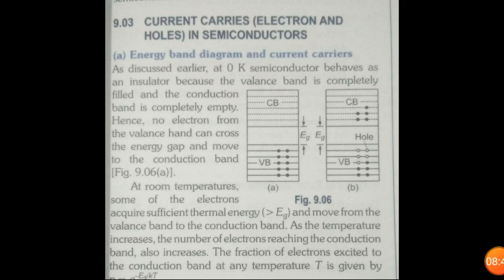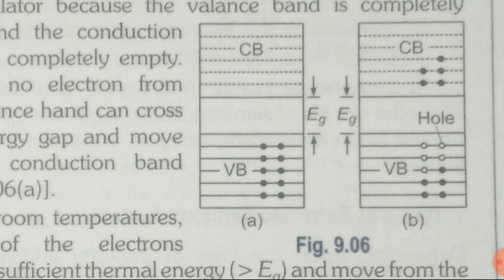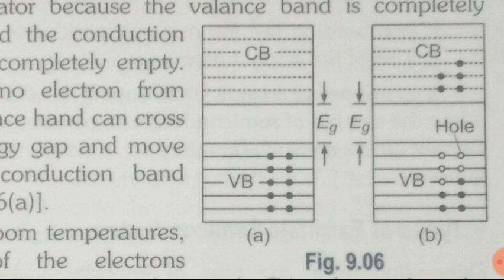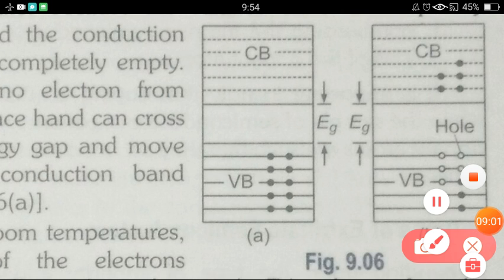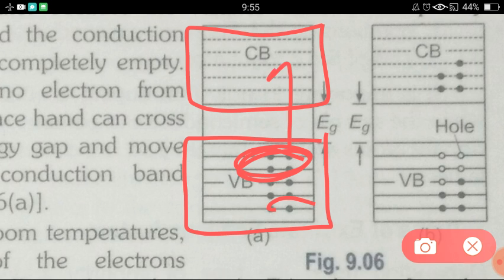Now, the next topic is current carriers, that is electrons and holes in a semiconductor. Here you can see in figures A and B, two bands are there, valence band and conduction band. The valence band is completely filled and the conduction band is completely empty. When energy is supplied, the electrons on the upper part of the valence band get the energy and move to the conduction band.